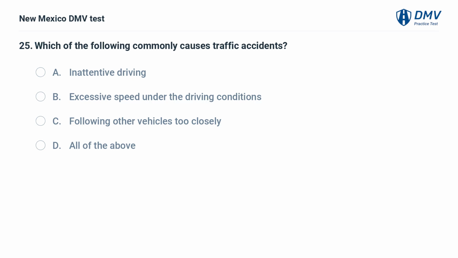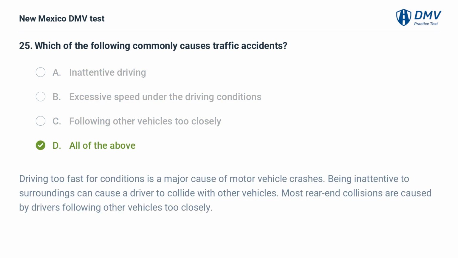Which of the following commonly causes traffic accidents? A. Inattentive driving. B. Excessive speed under the driving conditions. C. Following other vehicles too closely. D. All of the above. The answer is D. All of the above. Driving too fast for conditions is a major cause of motor vehicle crashes. Being inattentive to surroundings can cause a driver to collide with other vehicles. Most rear-end collisions are caused by drivers following other vehicles too closely.